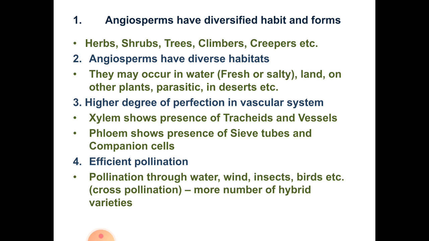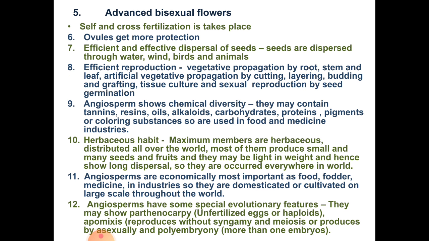So many varieties are present in angiosperms. Then the fifth point is angiosperms have advanced bisexual flowers. Flowers are important organs in angiosperms. They are for reproduction, and they show self and cross fertilization. So there are different hybrid varieties present in angiosperms.